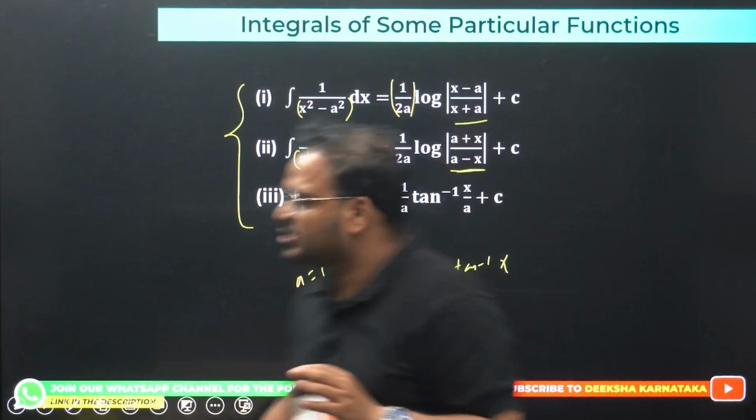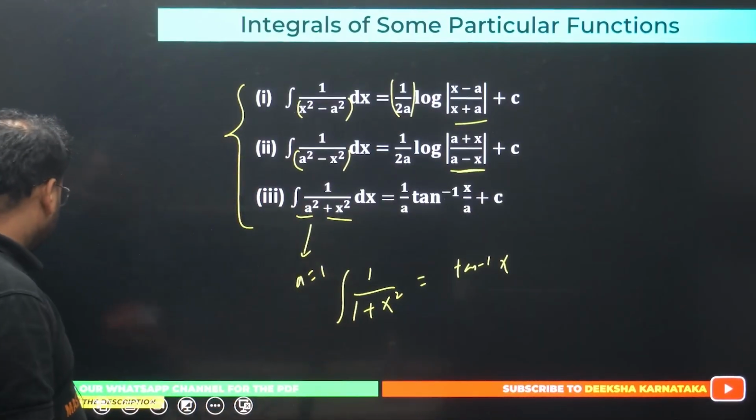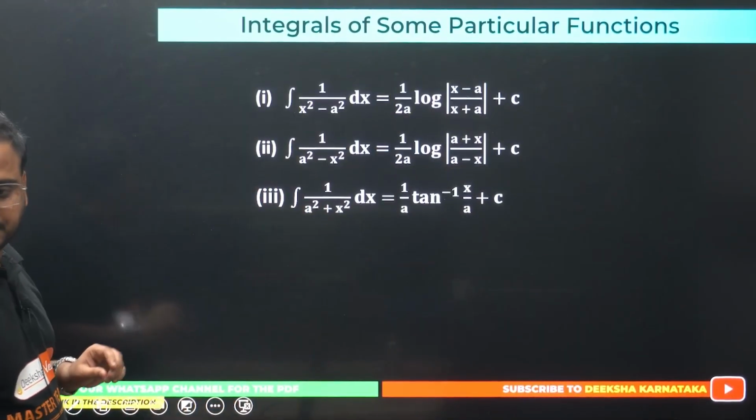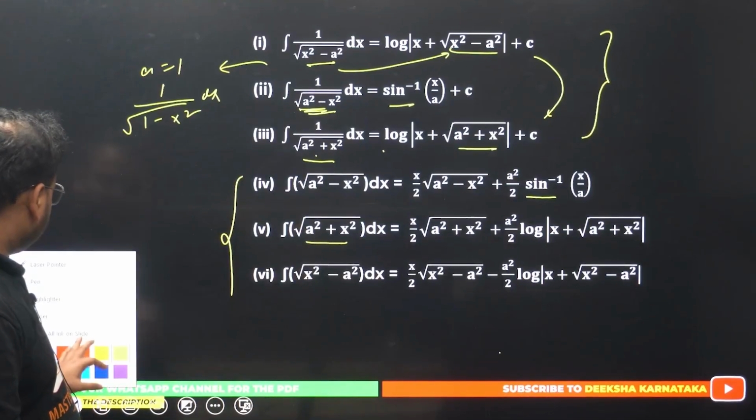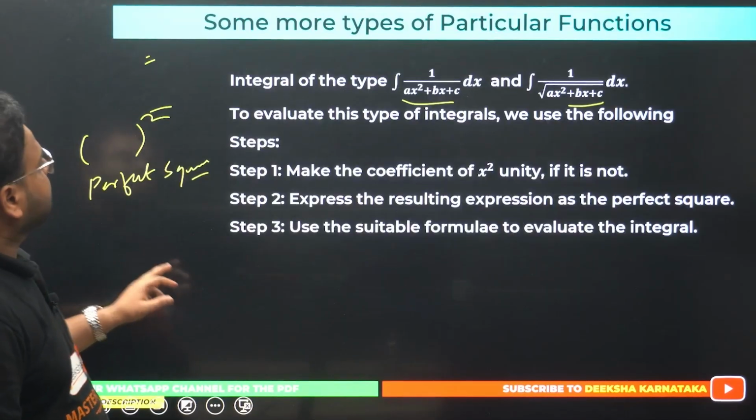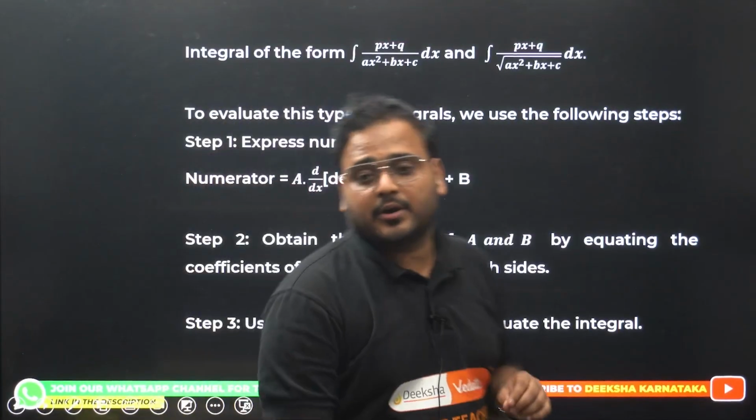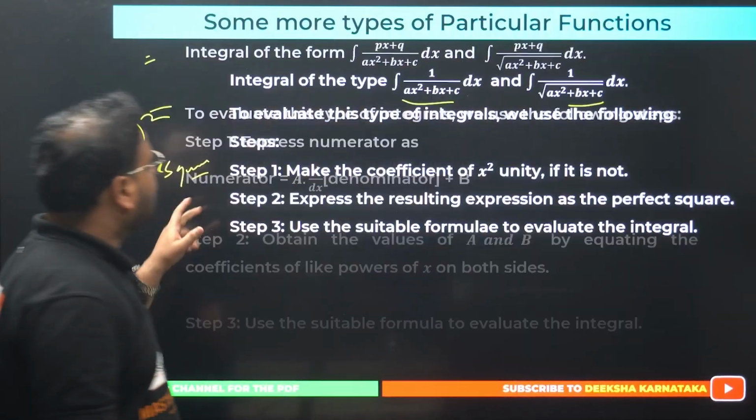I'll erase this marking just to make things clearer for you. Once you download the class notes, this should be clearer for you. I'll erase these markings, all right? Total of 9 formulas which are very, very important. Next one. So this is clear how to do this.